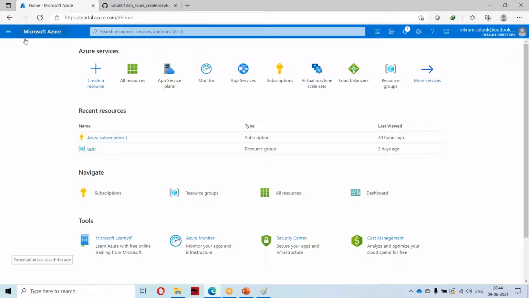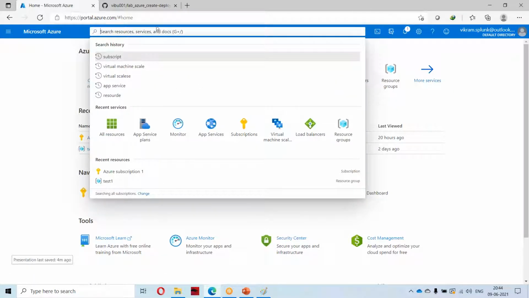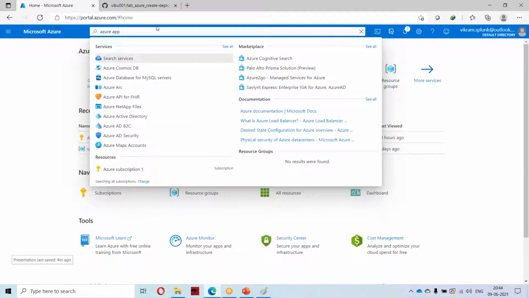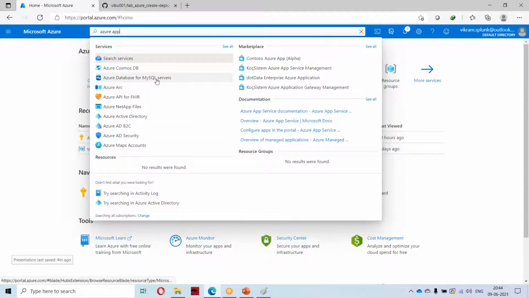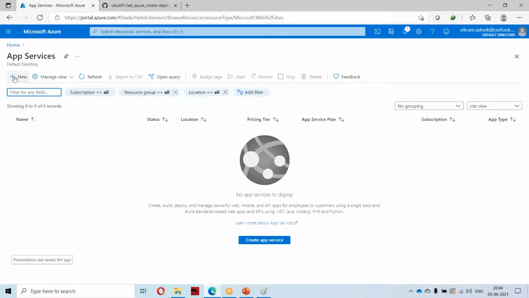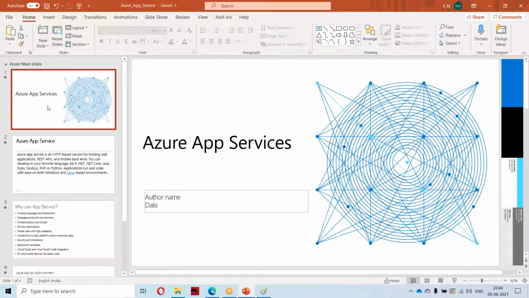If I log into the Azure portal, you will be having something like Azure App Services. In this UI, basically you will be creating the runtime environment. First we'll understand some theory over here.